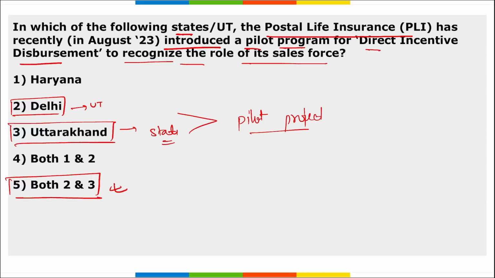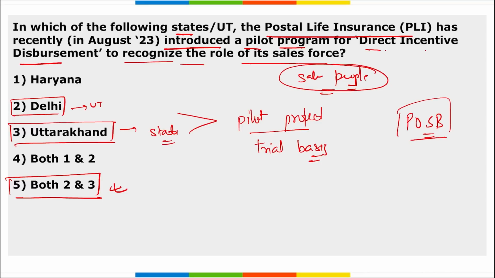What is a pilot project? It is based on a trial basis, correct? And it is for direct incentive disbursement to recognize the role of their sales force, right? That is their sales people. Then remember, this initiative is their agents initiative program, under which the agents, that are the salespersons, have their commissions from the previous months directly transferred to their post office saving bank account, resulting in swift and secure transaction. I repeat, this is for their salesperson's team, and the commissions from the previous month's sales will be directly transferred to their post office saving bank account, resulting in swift and secure transaction.